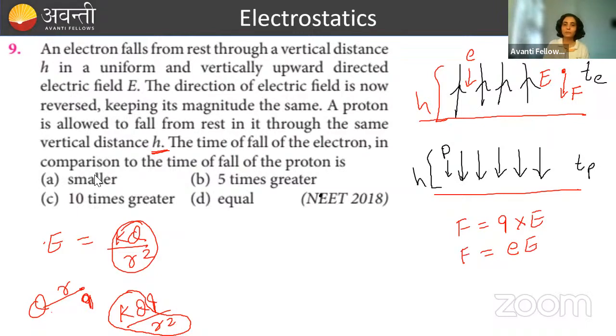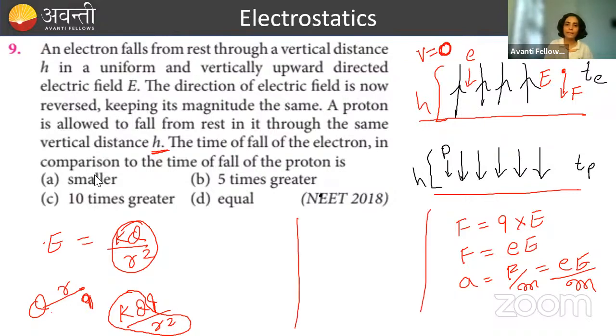This is the force. The acceleration of the electron will be how much? F by m, so this is eE by m, where m is the mass. This is the acceleration. By how much distance is it coming down? h. The initial velocity of the electron is what? It is released from rest, so the initial velocity is 0. For the time taken, we can apply the second law of motion because the acceleration is constant.